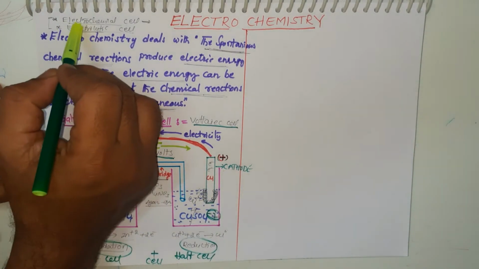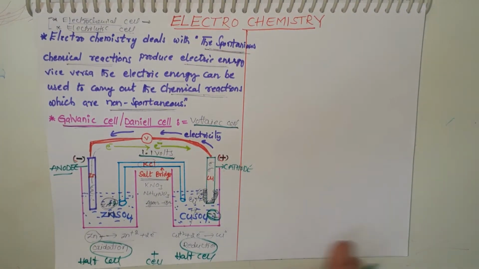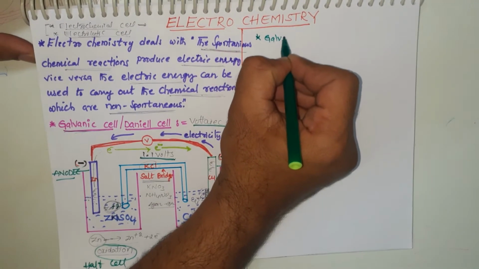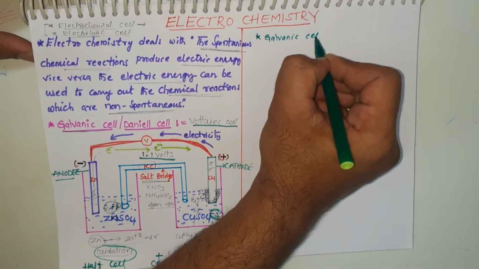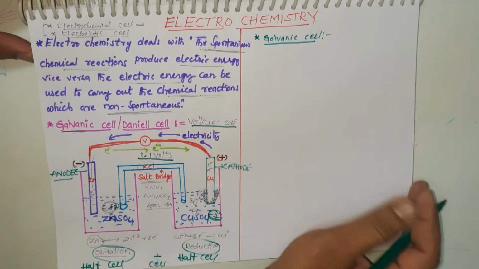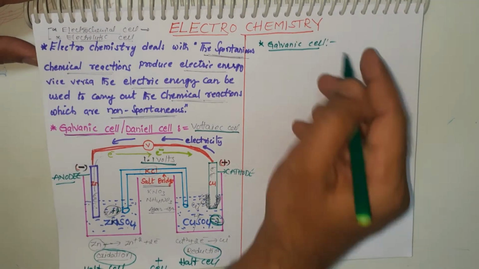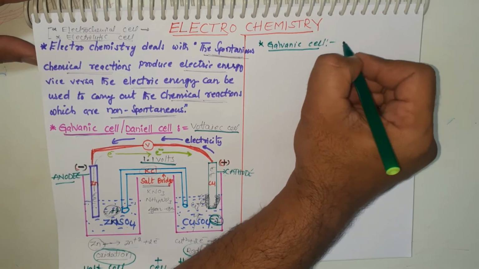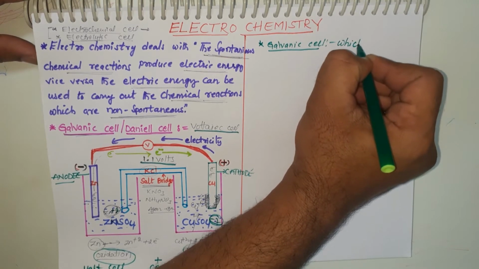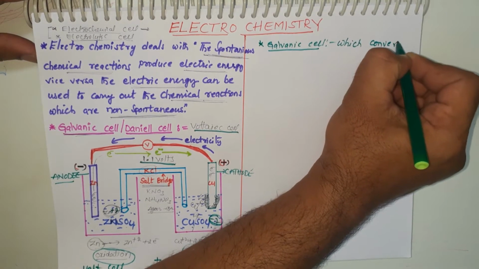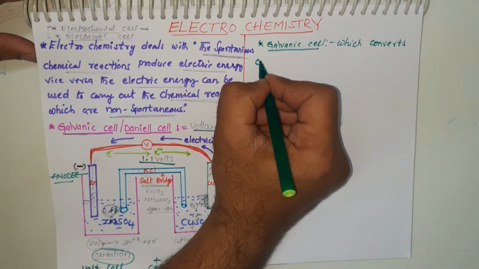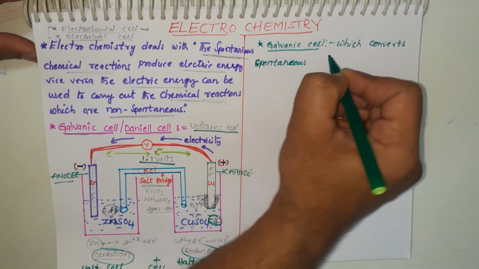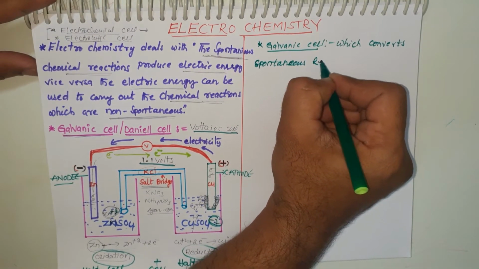It is the electrochemical cell. What is a galvanic cell? Definition. The galvanic cell is an electrochemical cell which converts spontaneous redox reactions.